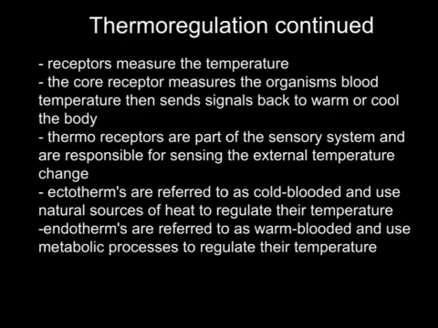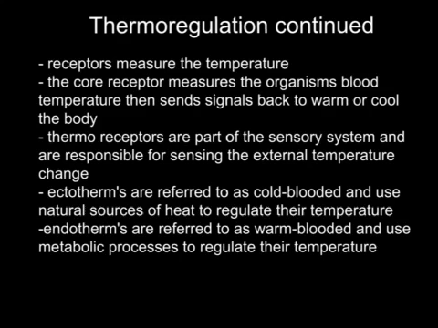The second types of receptors are called thermoreceptors, which are part of the sensory system. These are found in various tissues, including the skin. These receptors are responsible for sensing the external environment change and sending a message to the integration center.